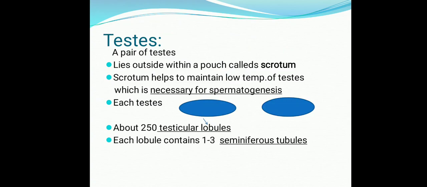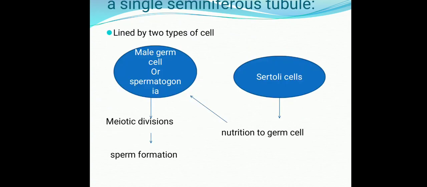Now we will study about a single seminiferous tubule. If we concentrate on one single seminiferous tubule, it is lined by two types of cells. One group of cells is called male germ cells or spermatogonia.